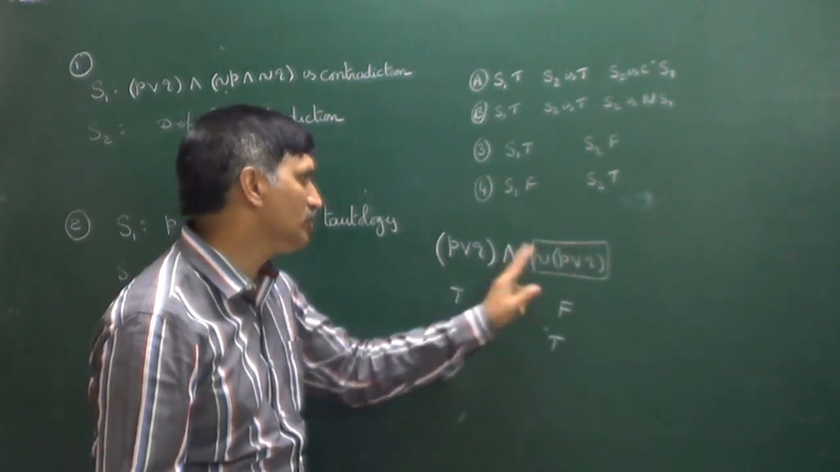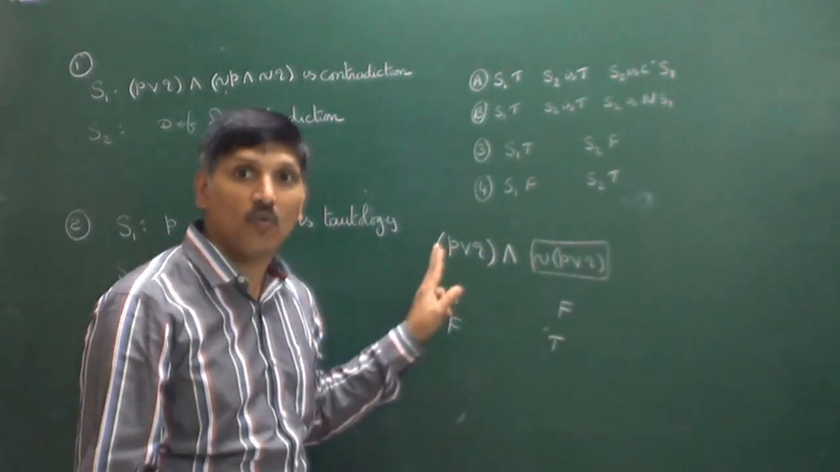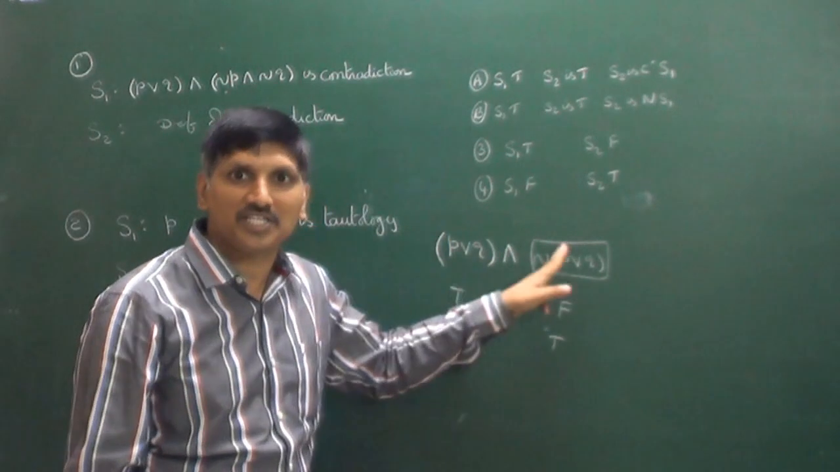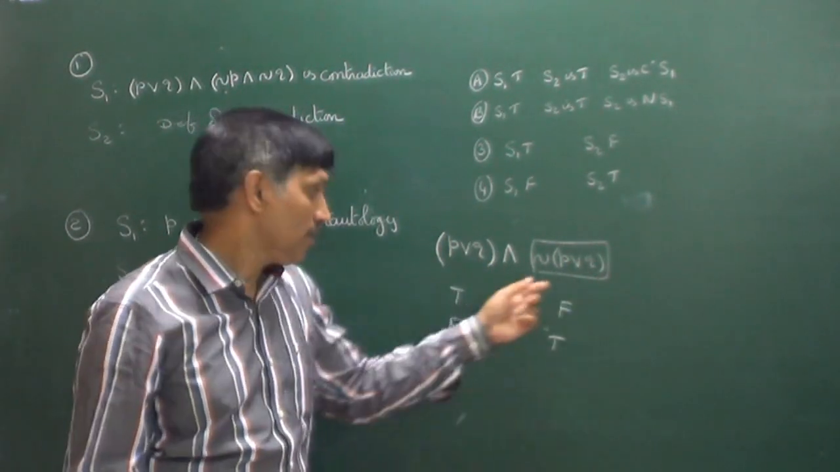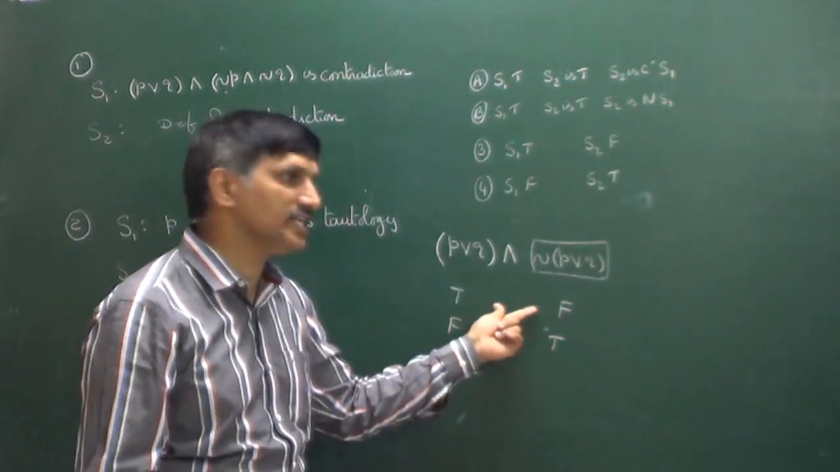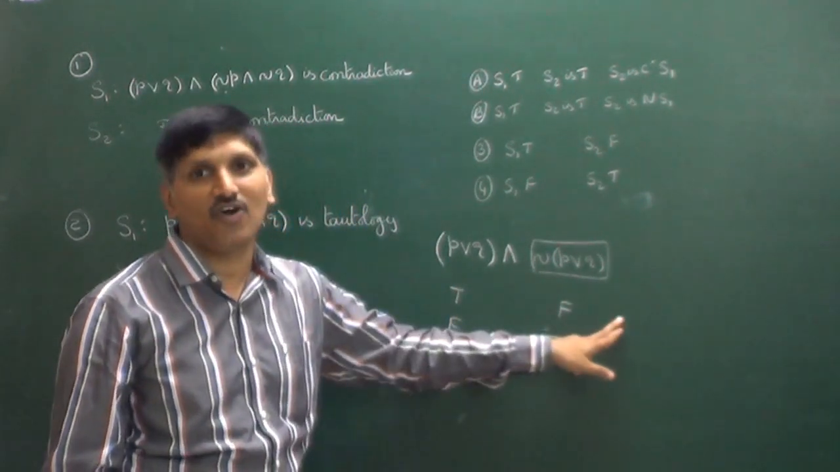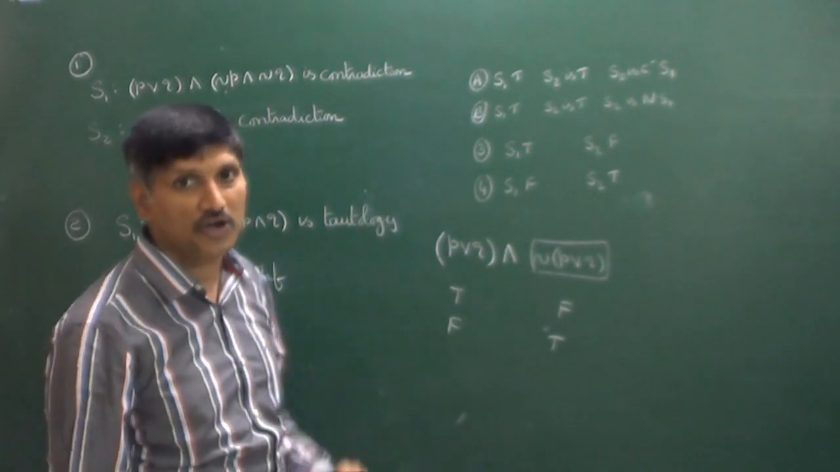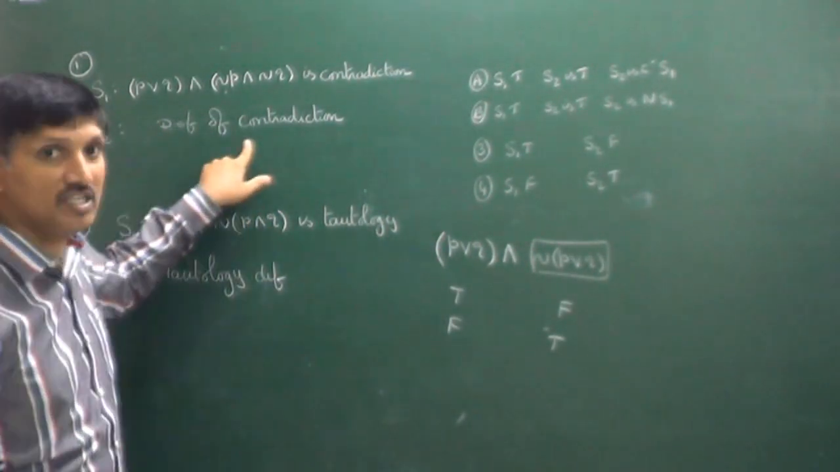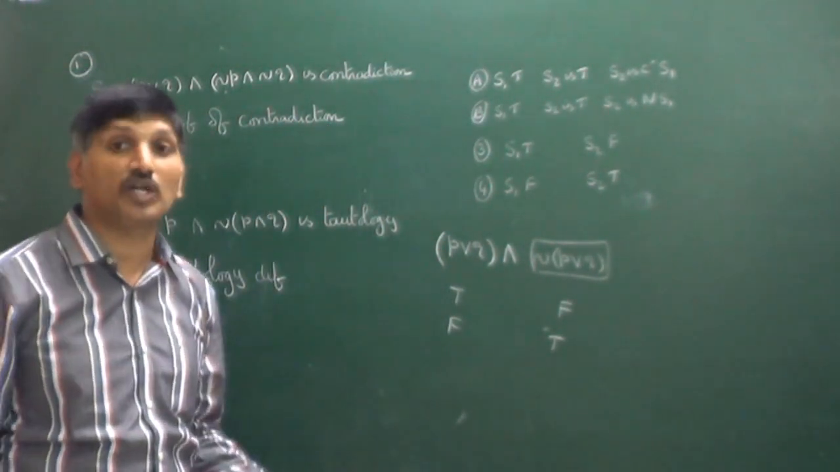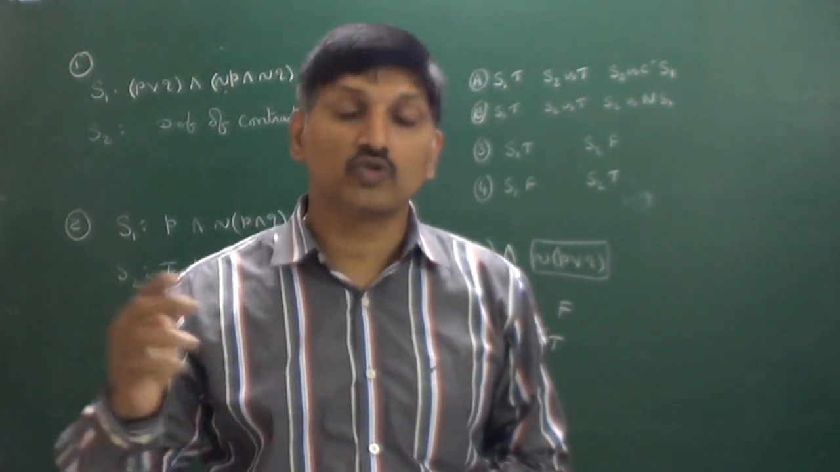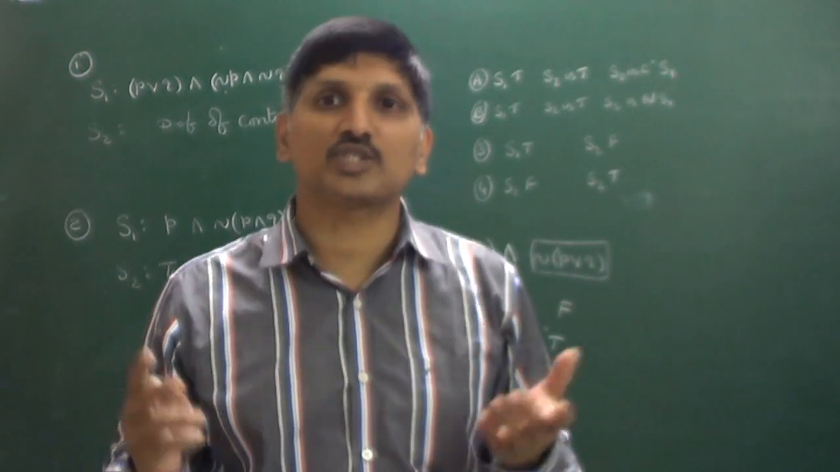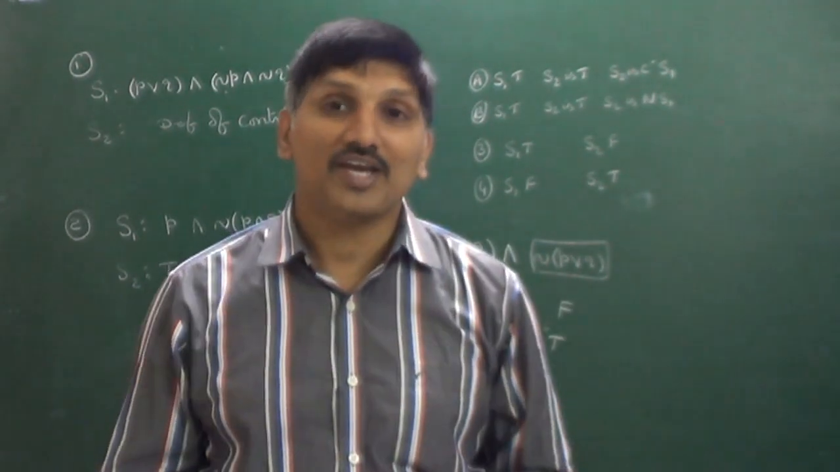Yes or no? Because P or Q, and this is negation of P or Q. So between these two, what is there? And is there. One statement is true means the other statement is false. One statement is false means the other statement is true. Between these two, and is there. This is always false. That's why it is always a contradiction. But the second statement is the definition of a contradiction. What is the definition of a contradiction? All the truth values in the last column must be false. Then it is said to be a contradiction.